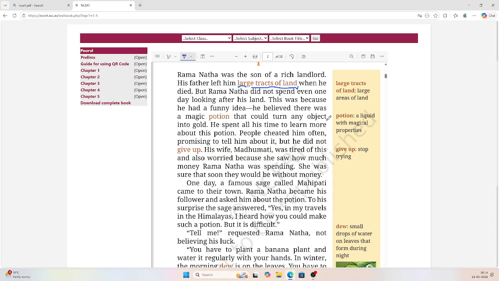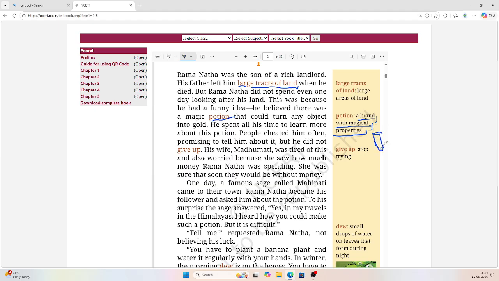Do you know what a potion means? A liquid with magical properties. It's a liquid like all we can drink.